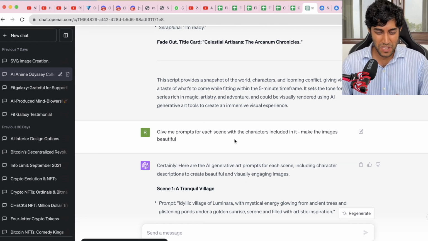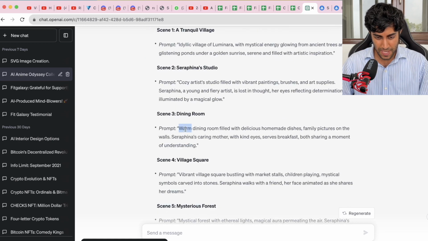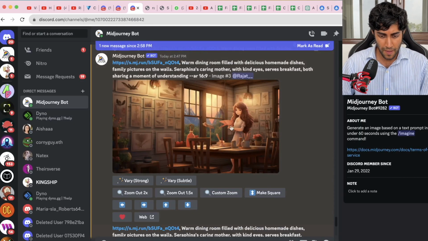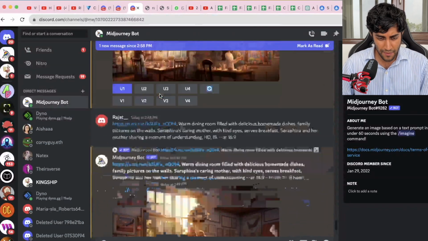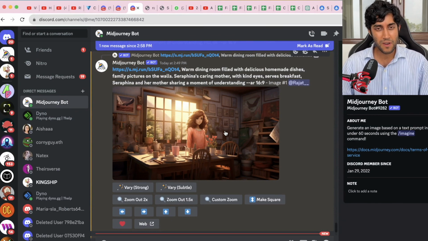I just gave it some additional guidance. So it gave me this. I think I picked up this warm dining room filled with delicious homemade dishes, family pictures on the wall, and came out with this finally, right? And I think I've picked up this image, which should be Serafina's mom, but it's not looking very old, but we'll just go with it for now.